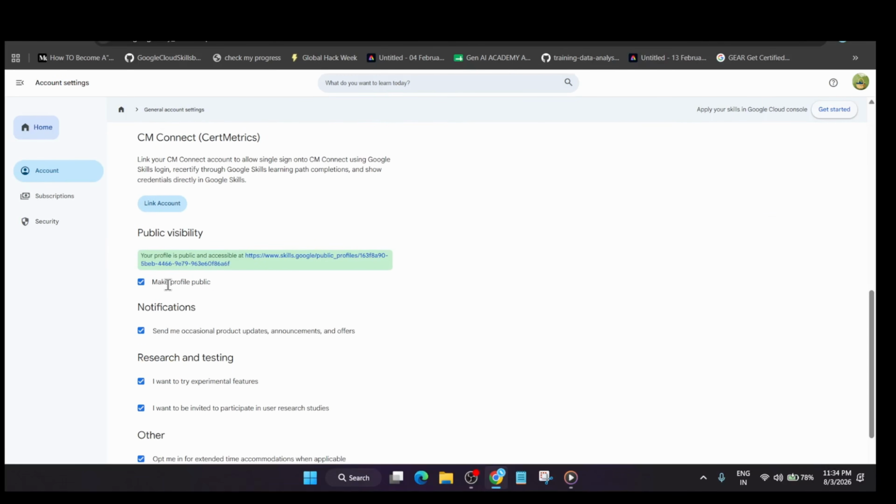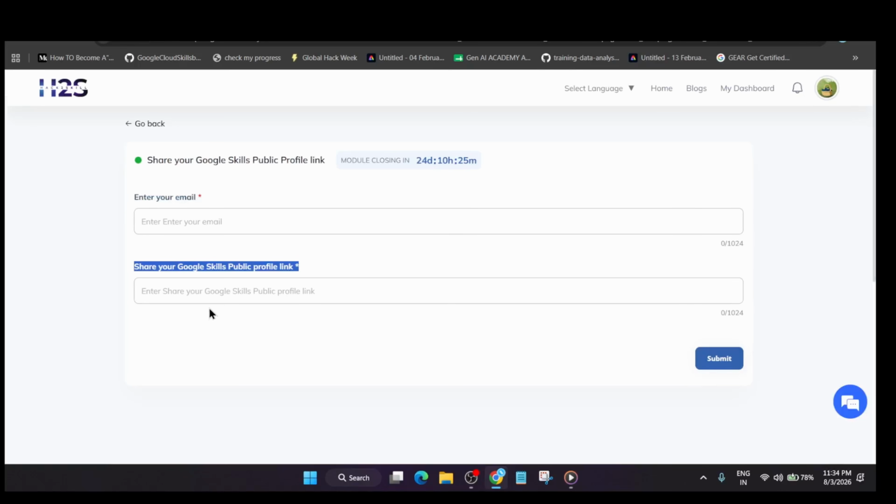Can I use the same account with which I participated in the arcade facilitator program? Yes, you can use it. There is no restriction, because the skill badge you are already completing in the arcade facilitator program also, and you're completing one lab. If you are completing both the tracks, you can see there are two labs. So it won't impact your progress. You can use the same account over here.